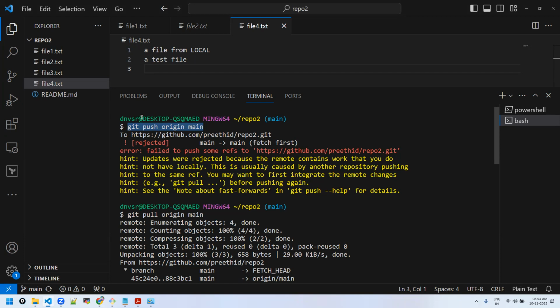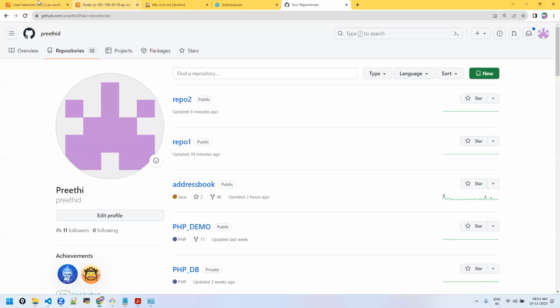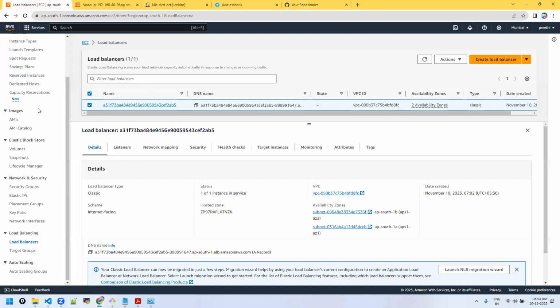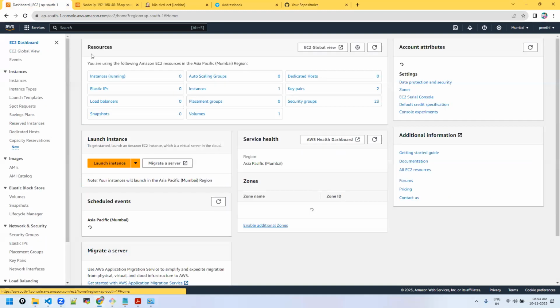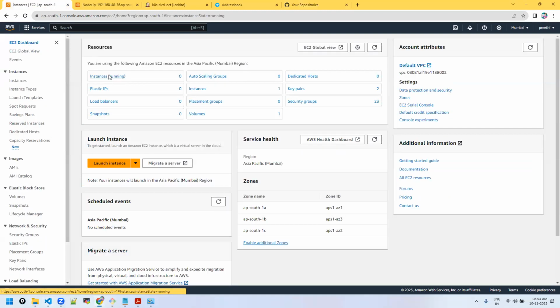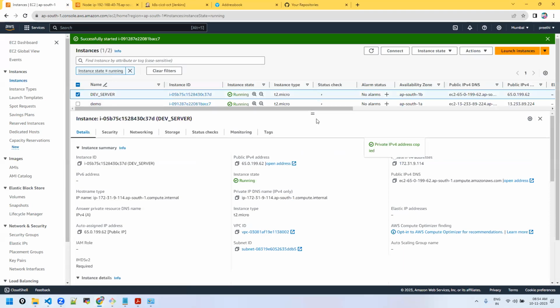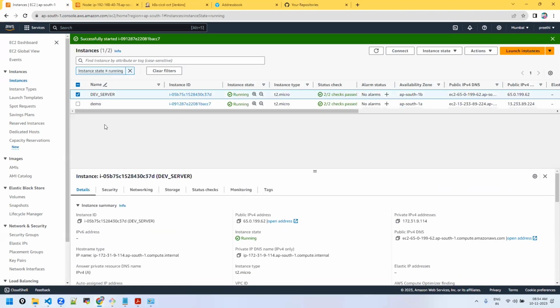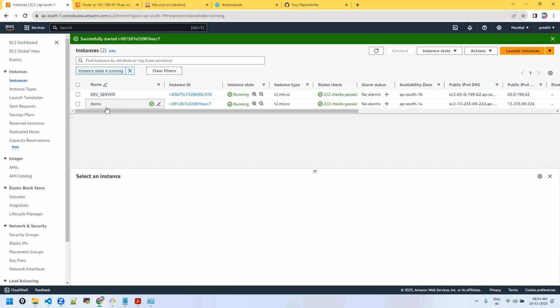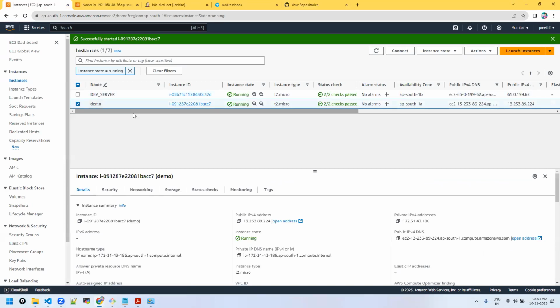Your machine is running on AWS. That's what I'm saying. Here it's a local machine, it might be your AWS. That also we will see. We will be creating some EC2 instances like this. On that EC2, it is just another server. You will connect to it and push from there. Git commands are the same. How is it different? You will create the same local repository there also.